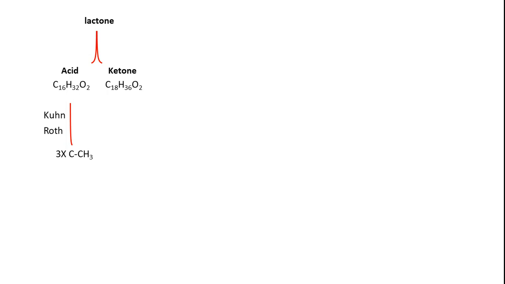It's a quantitative method. If you take a compound and oxidize it in this Kuhn-Roth procedure, the number of moles of acetic acid that you get from 1 mole of compound clearly gives you quantitative information on the number of C-CH3 groups. So here they found 3 C-CH3 groups, and because this is an alkane, the substitution pattern that is expected is, because we have 16 carbons here,